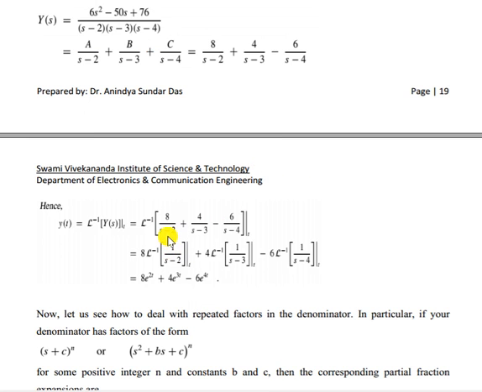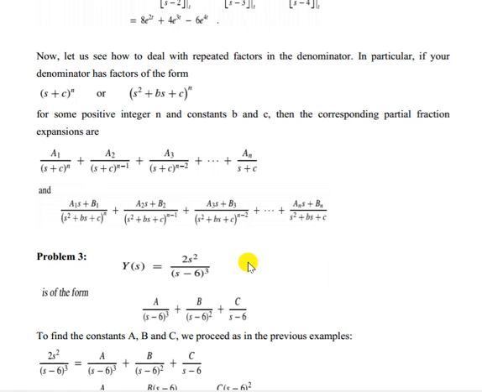Now we know that 1 by (s minus a) is nothing but e to the power at, so e to the power 2t, e to the power 3t, e to the power 4t. So you will get this result. Okay. Now suppose you have repeated factors in the denominator, then what will happen? Suppose (s plus c) whole to the power n, or a quadratic term whole to the power n.